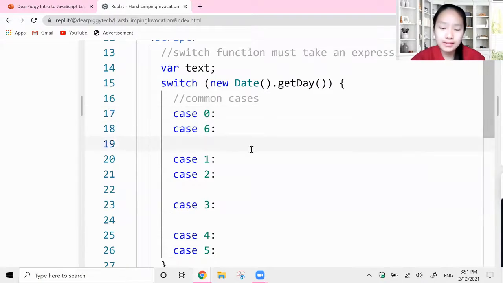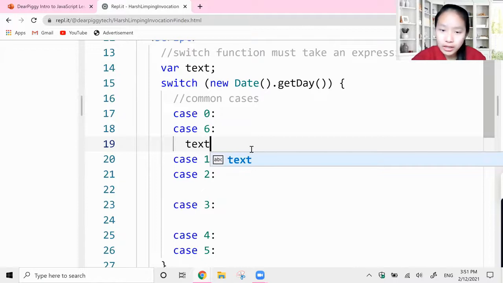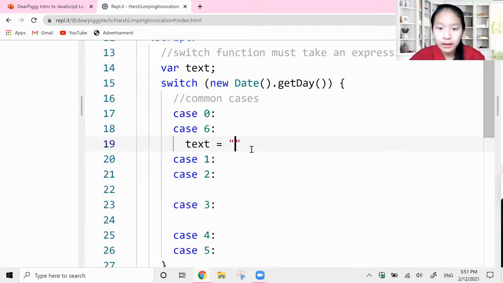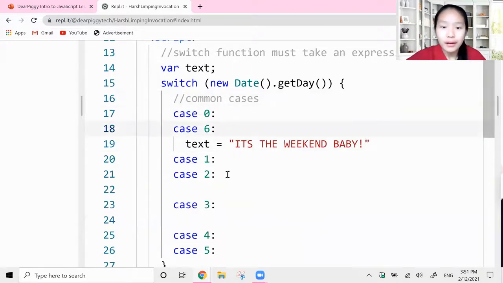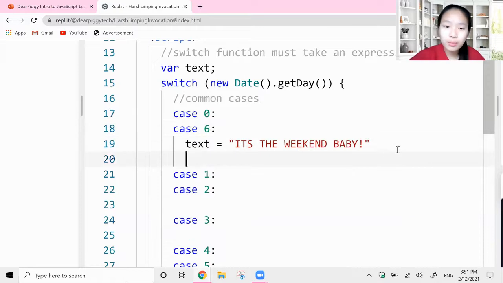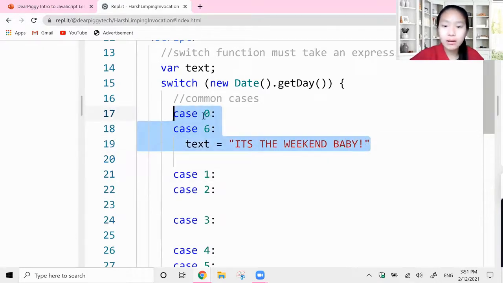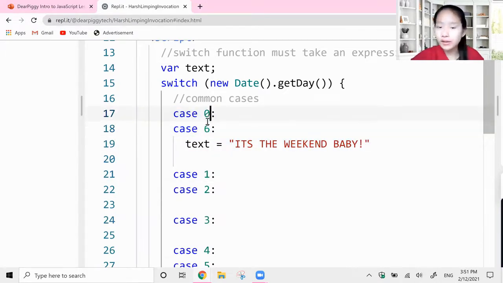Don't put anything for case 6 and put what you want for the output for both of them. So then change text to be, it's the weekend, baby, right? We're so happy it's the weekend. Now, this is going to apply for both case 0 and case 6. So whether it's a Saturday or a Sunday, it's both going to print out, it's the weekend, baby.